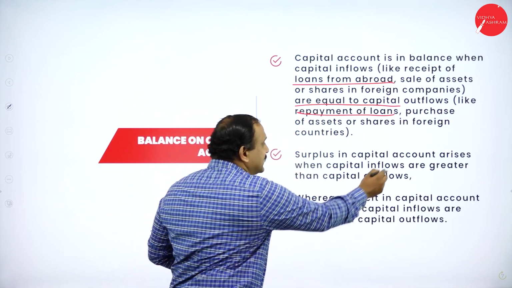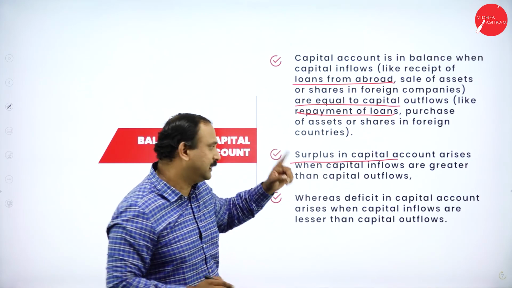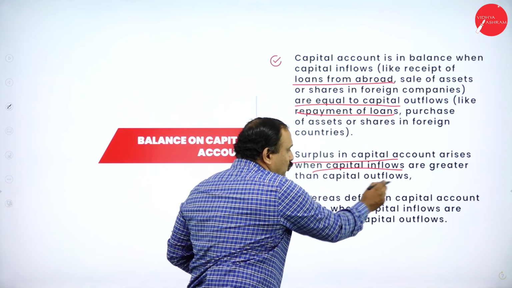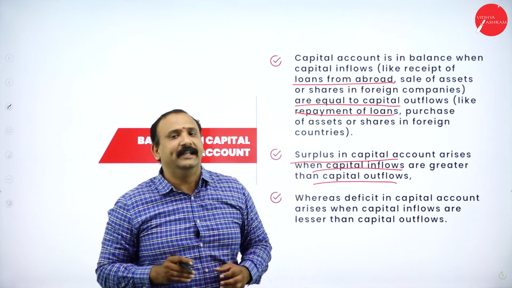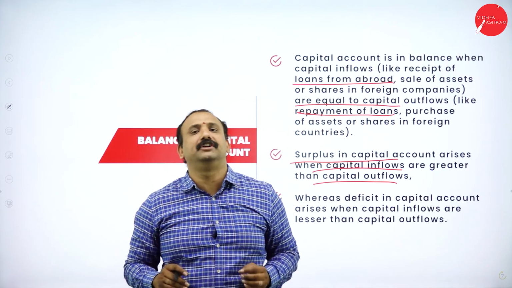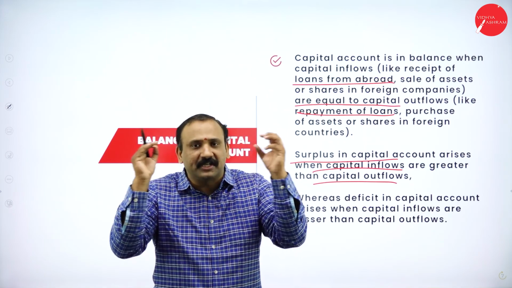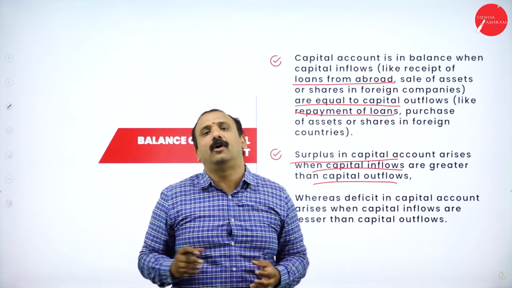Now, surplus in capital account is when capital inflows are greater than the capital outflows. This is quite true. Why? Because if you look at India, more than 34% of the world immigration report says that Indians have migrated to such a great extent to every corner of the world.